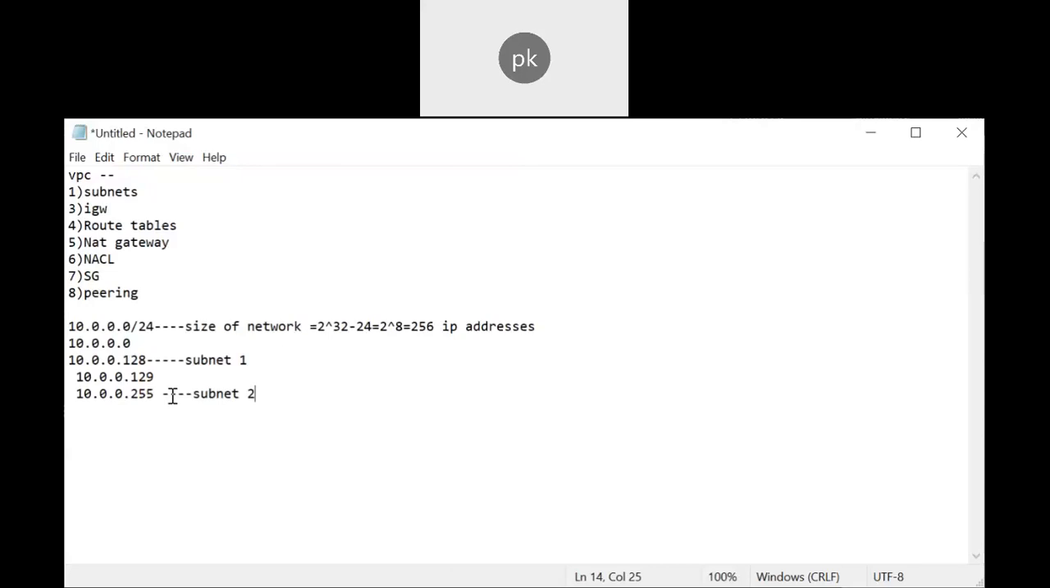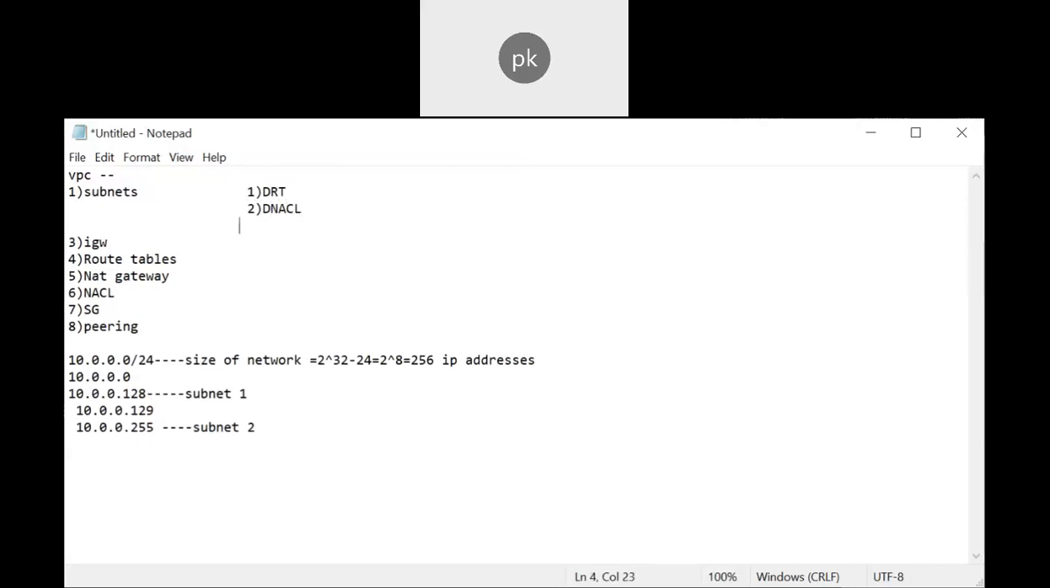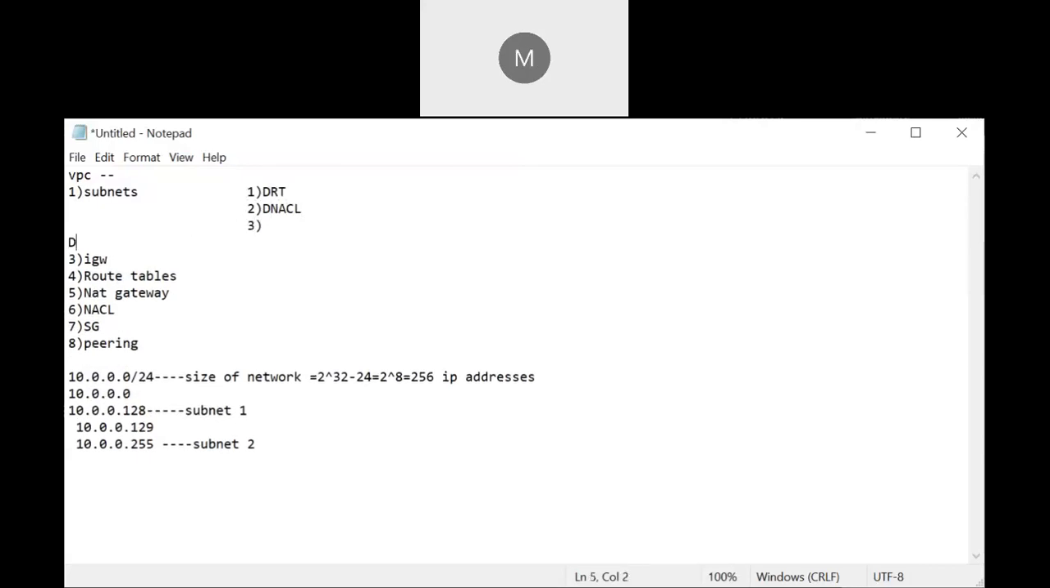So in route table, when you are creating a VPC, some default things will be created: a default route table, then a default NACL, and a default security group. These are the three things that are created by default.